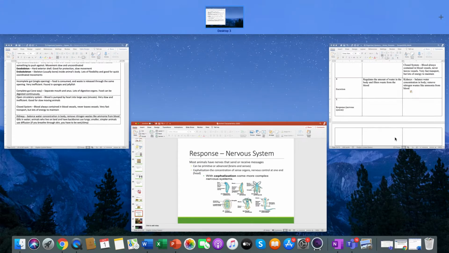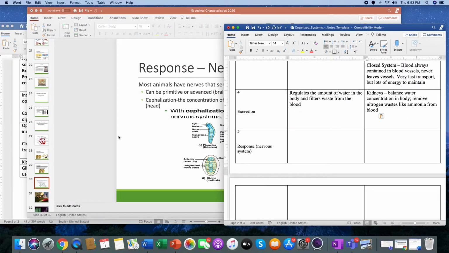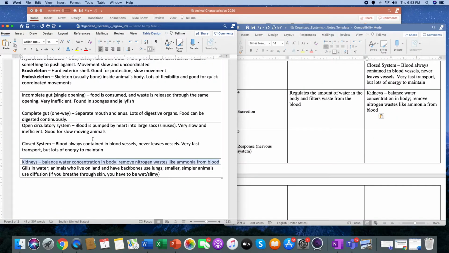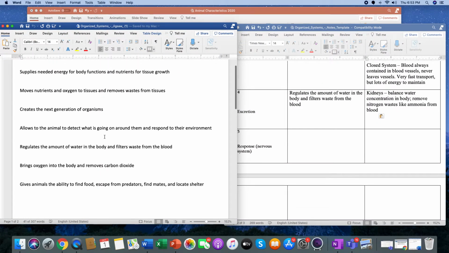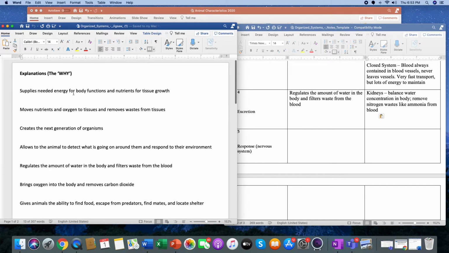All right, so next we're going to go to the response/nervous system. All right. The response/nervous system. Let's take a look at this. Allows animals to detect. All right, hang on. Wait. Did we already do this? Moves injuries? Yes. Nah. Creates next generation of organisms? No, that's not a response. Gives animals ability to find and escape predators? Maybe. No. Regulates what? No.